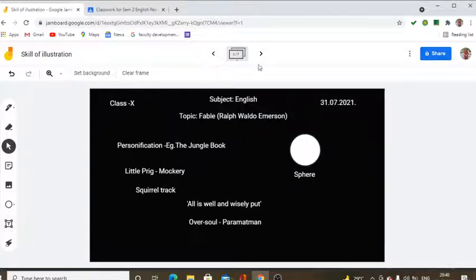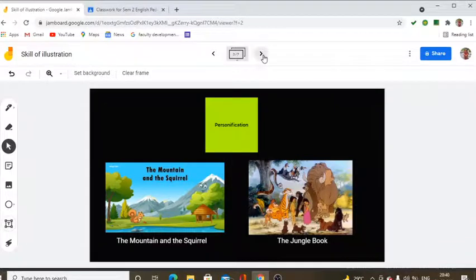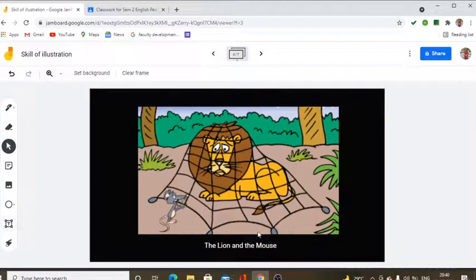The mountain mocks the squirrel for thinking that his ideas are right. Remember in the story, the teacher shows this picture, the lion and the mouse. The lion had mocked the little mouse when it said that if the lion would spare his life, then the mouse would save him or be of some service to the lion in future. To which the lion had laughed.